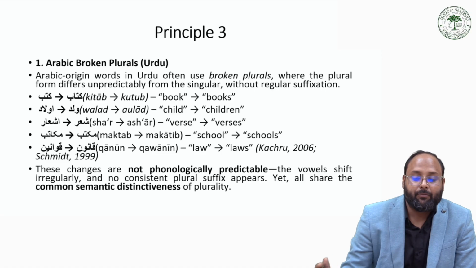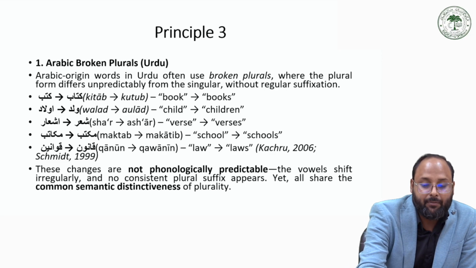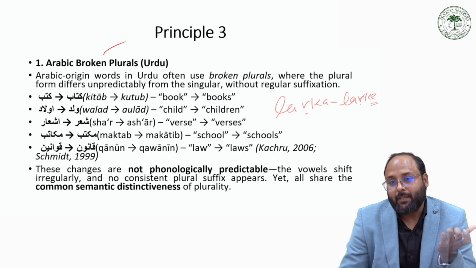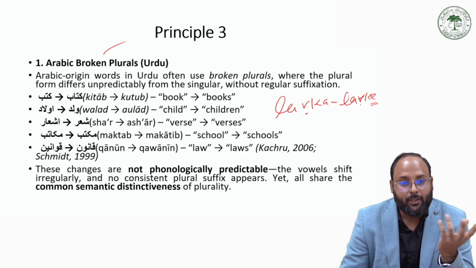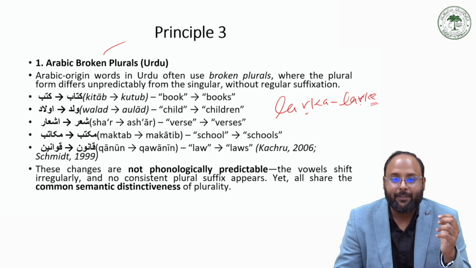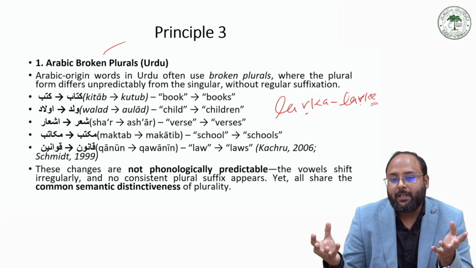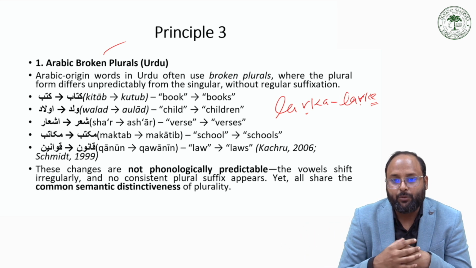For example, for plural, in many Arabic-derived words, they follow the Arabic plural system rather than any suffix or prefix as a plural marker. Like kitab becomes kutub, so kutub is the plural. There is no prefix, but there is some internal modification, non-concatenative, for the plural. It is used in the same way in Urdu, sometimes in the literary form. Normally we use kitab to kitabe, but in literary form we use kutub.